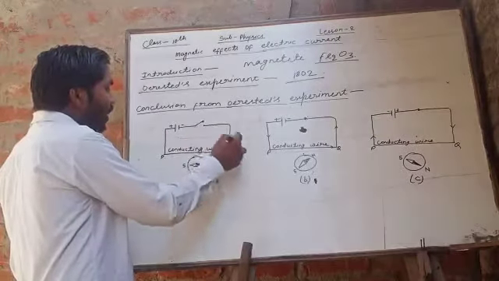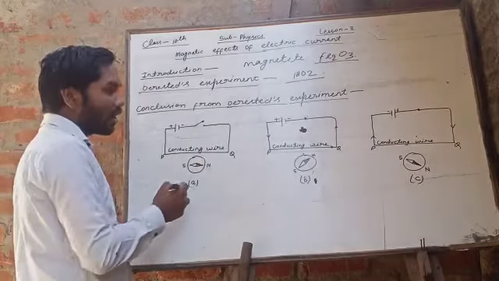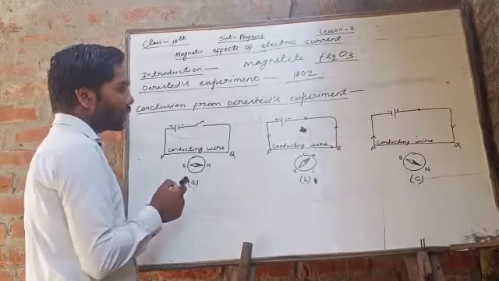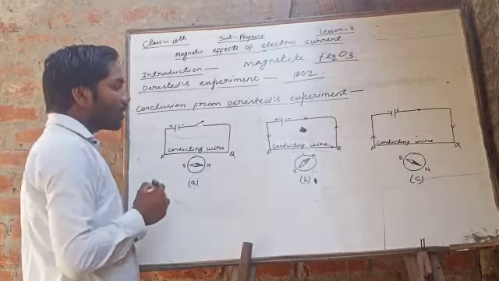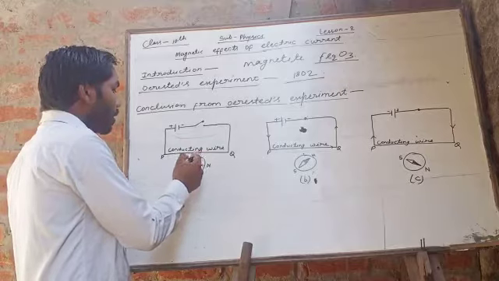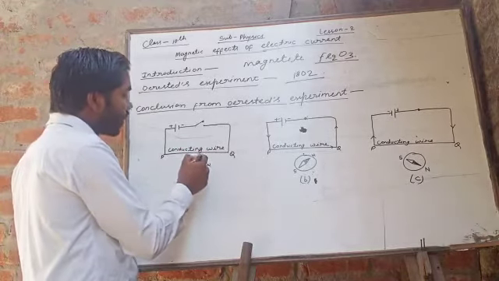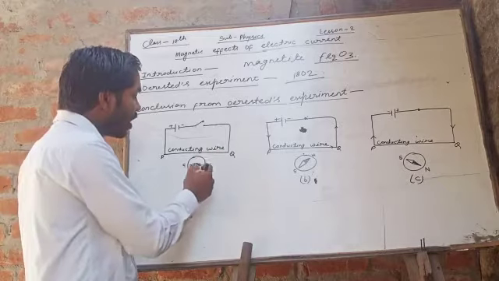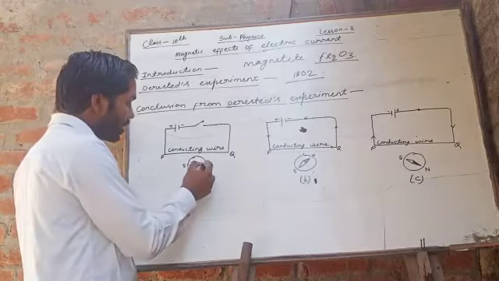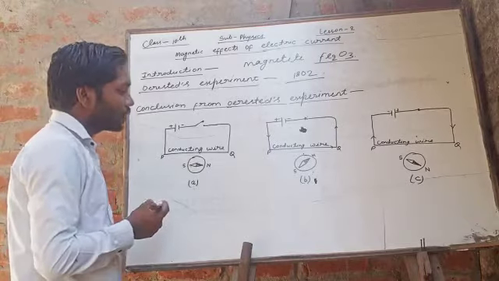When there is no current flowing in the wire, you can see here PQ is a conducting wire and this switch is open, so there is no current in the wire. So the magnetic needle which is placed parallel to PQ is not deflected. You can see there is no deflection in the compass.